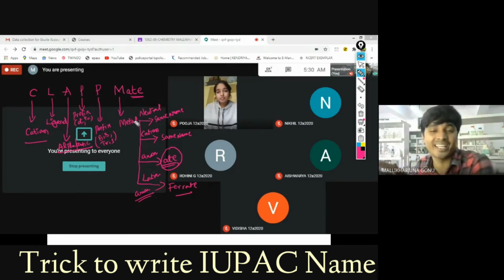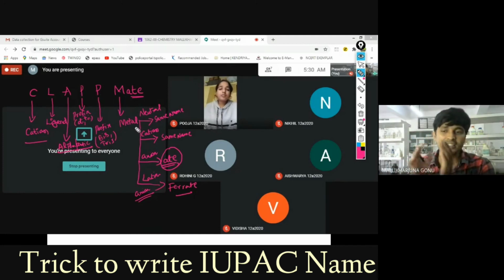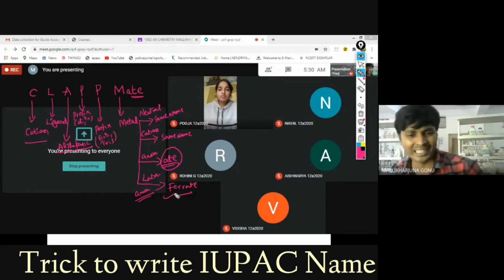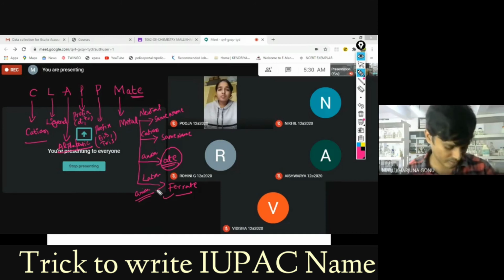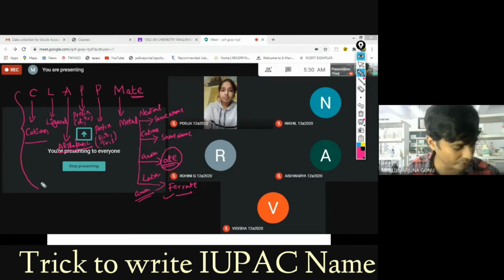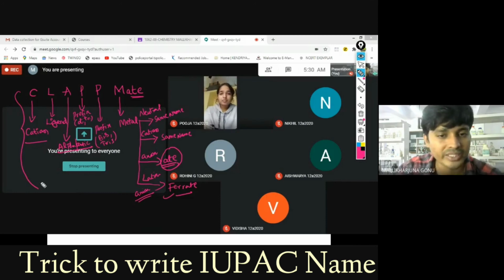But in the anion case, if that metal is present in the anion, what do you have to do? You have to write it as a Latin name. So I think you have this iron one only. The rest are all normal. Sodium and these things, that type of coordination compounds will not be there anyhow. All of you take it down. Then we will see some more examples of this IUPAC.